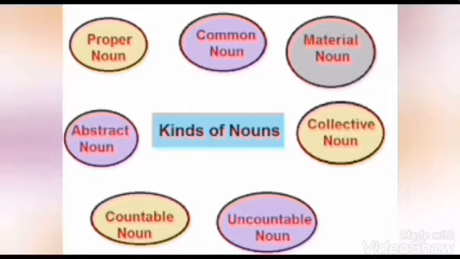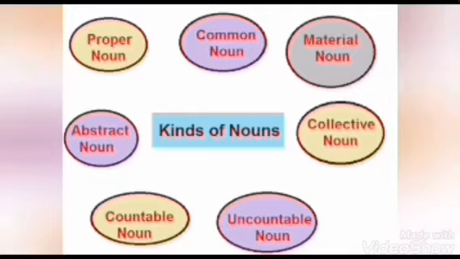So, we have types of nouns also. There are 6 types of nouns. In this class, you are going to revise only collective nouns. Is it clear to you, children? So, come, let's move on to the kinds of nouns.